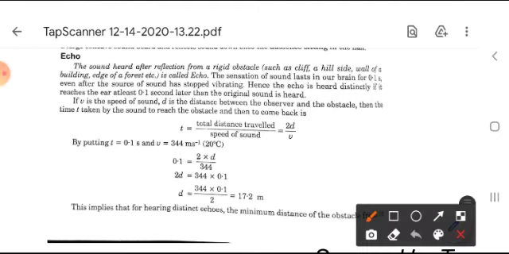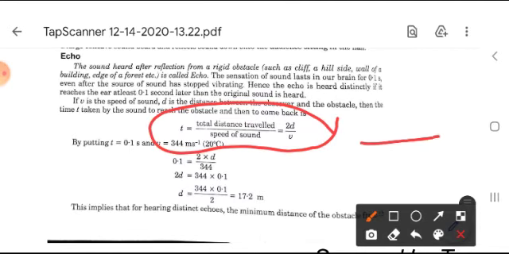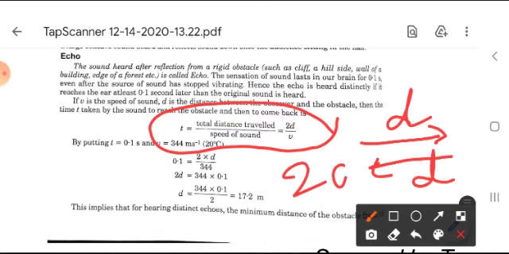It can be written here for time, velocity and distance formula, that is t is equal to 2d upon v, because any sound goes and comes back. If we travel the d distance in the forward direction and come back in the same direction, then the total distance is 2d.